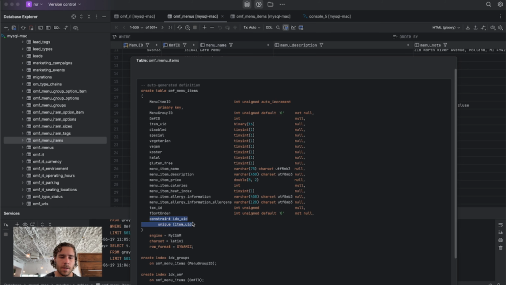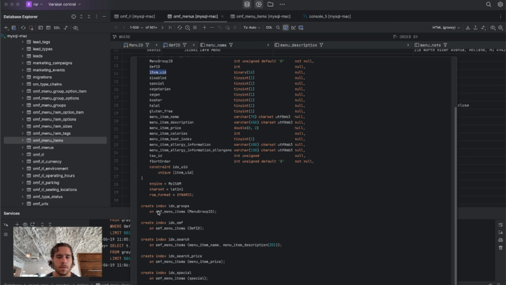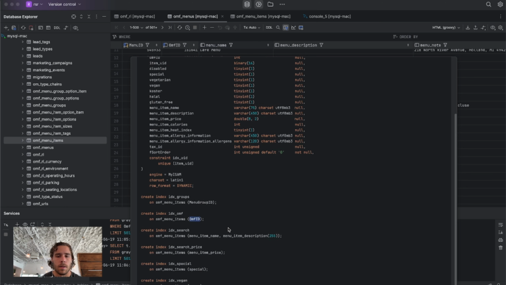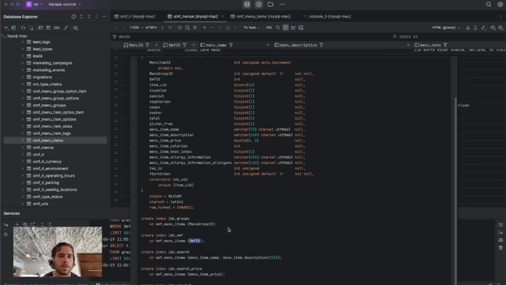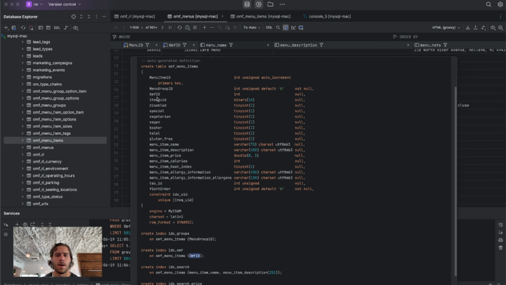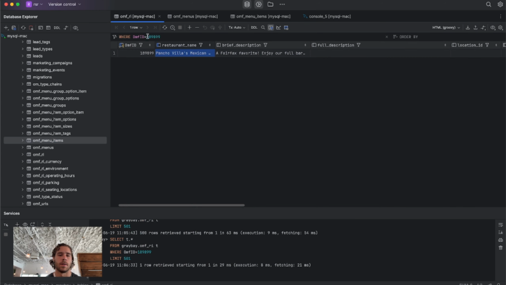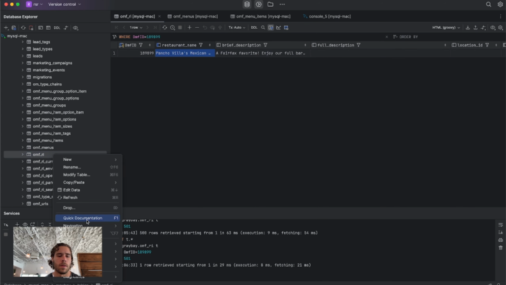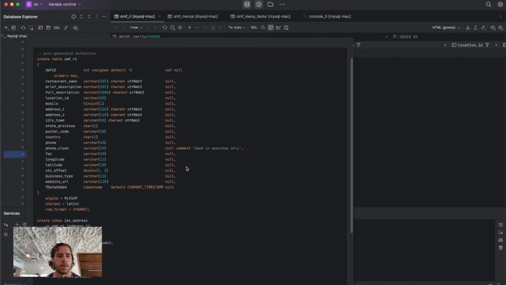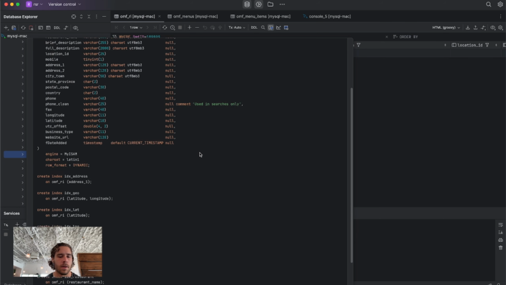And then there are all these constraints, so it's got to have a unique item UID here, and here are some indexes on the menu items, group ID, OMFID. So it's got indexes to make these faster. I don't think that any of these have foreign keys, so we'll have to join those ourselves. Normally this would be a foreign key. It's just an integer right now, but normally this would be a foreign key back to this table. And yeah, no foreign keys here either.